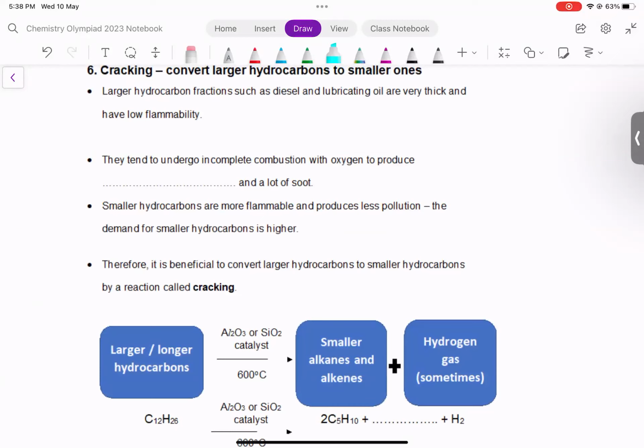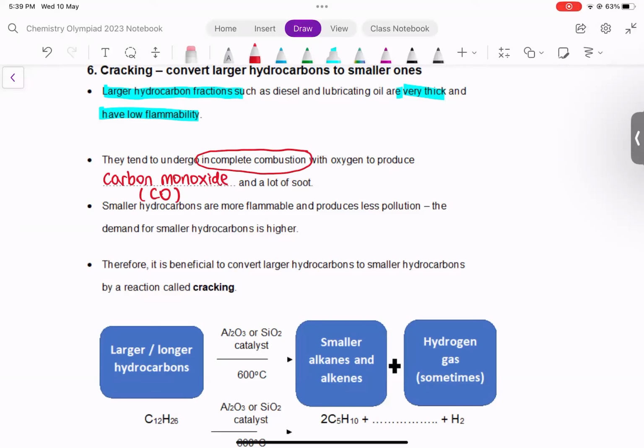If you notice, we just said the larger fractions are heavier, they are very thick and are less flammable. So they are not so useful because they tend to undergo what we call incomplete combustion. Incomplete combustion produces carbon monoxide, which is CO, and a lot of soot.